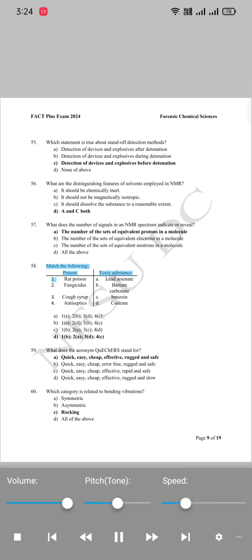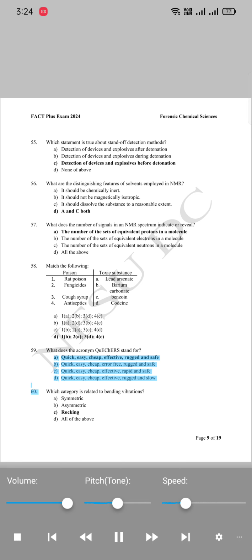58. Match the following. Poison, toxic substance. 1. Rat poison, A. Lead arsenate. 2. Fungicides, B. Barium carbonate. 3. Cough syrup, C. Benzoin. 4. Antiseptics, D. Codeine. Options: 1-A, 2-B, 3-D, 4-C; 1-B, 2-A, 3-D, 4-C; 1-C, 2-B, 3-A, 4-D; 1-B, 2-A, 3-D, 4-C.